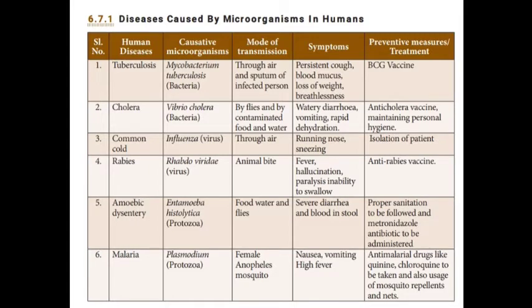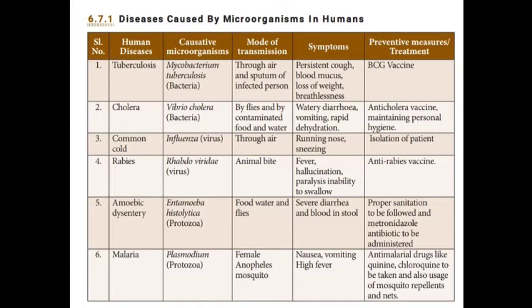Then the third disease, common cold. It is caused by a virus called influenza. Mode of transmission through air. Symptoms: running nose, sneezing. And treatment: isolation of the patient. Then the fourth disease, rabies.